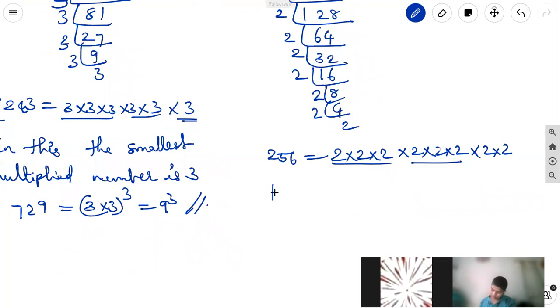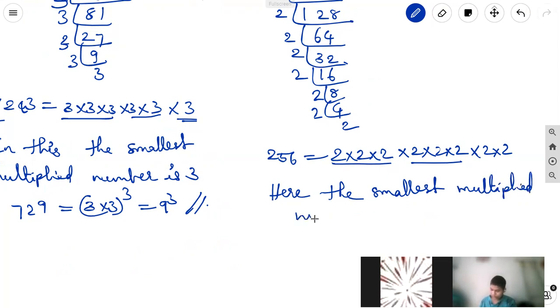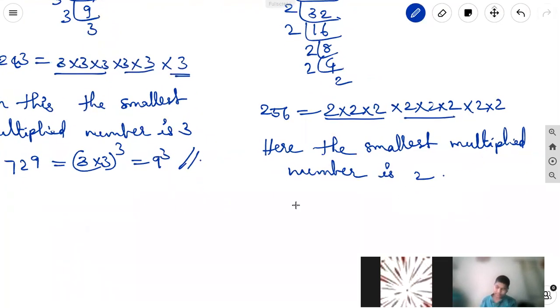So here the smallest multiplying number is 2. So on both sides we multiply with 2, it makes 256 into 2 equal to 2 into 2 whole cube into 2 into 2 into 2.